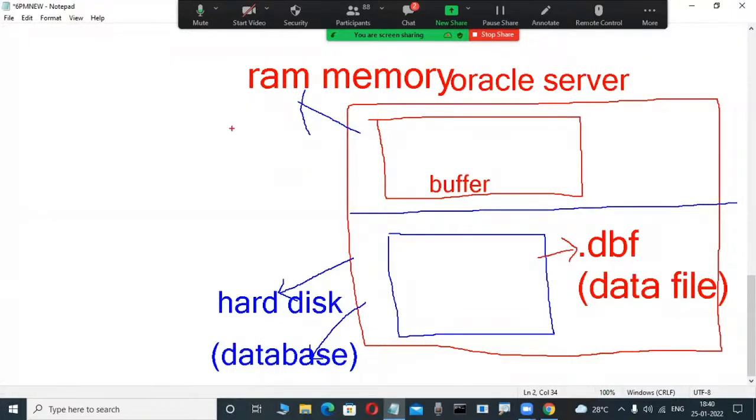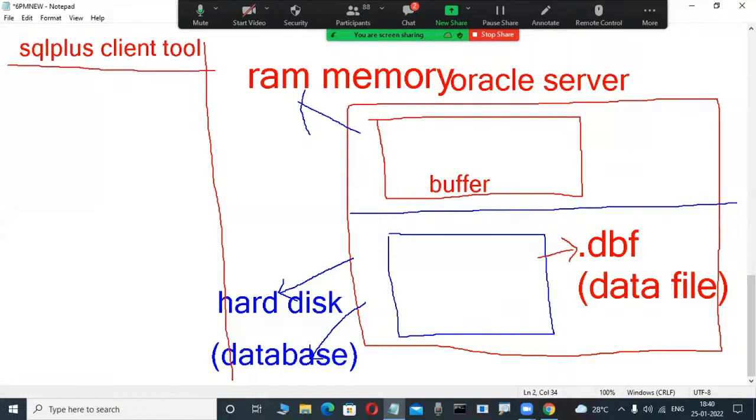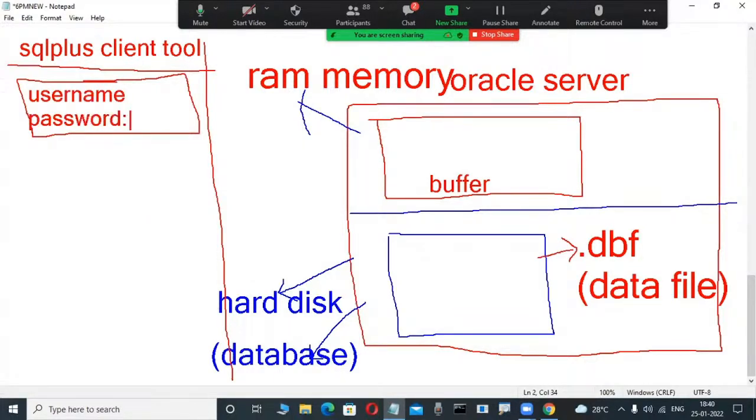Now daily we are interacting with this server by using a tool. For example, the SQL Plus tool is there. On the Oracle side, the SQL Plus client tool is there. Practically I'm showing the client tool. Through this tool only, we are connected to the server. In this tool, a username and password are there. In the next class, I will tell you which users, don't worry. Users are connected to the server by using a username and password for security purposes.